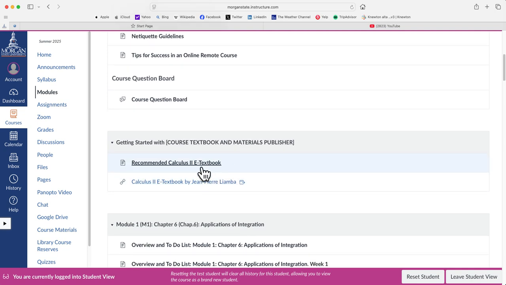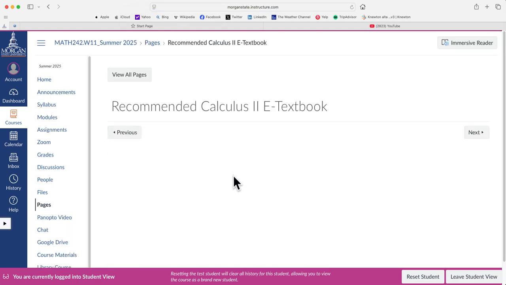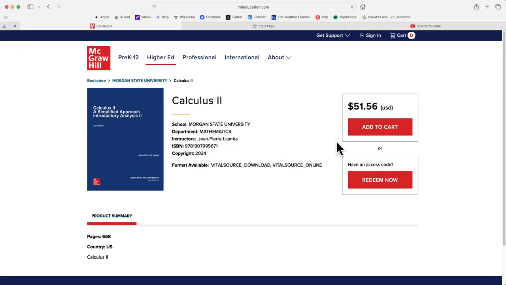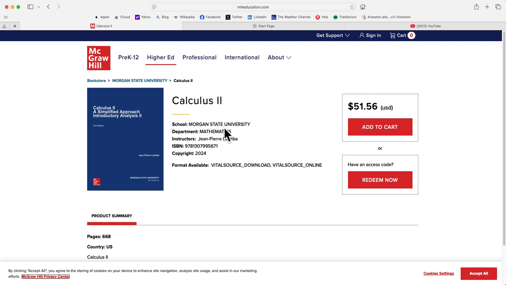There is a recommended textbook that I wrote. It's about calculus. You could use that. It's a nice book. It will cost a little bit, but it can help you get the notes and learn a lot about calculus too.